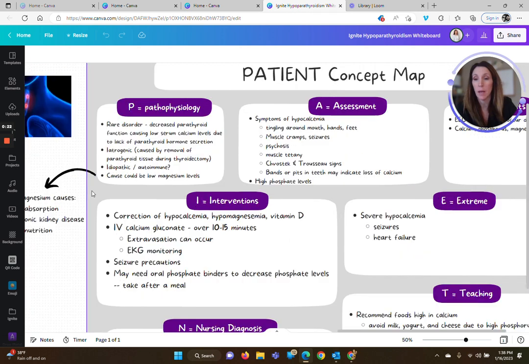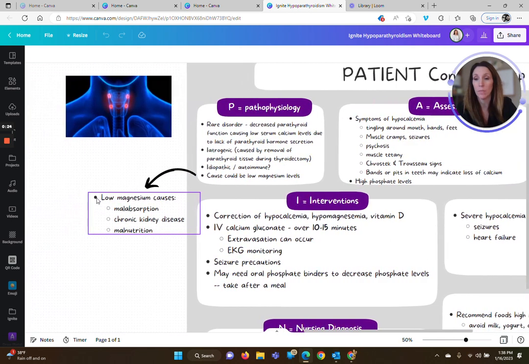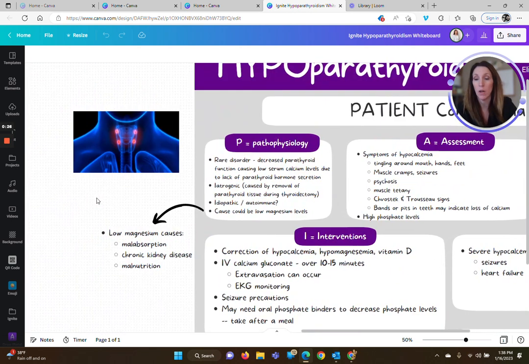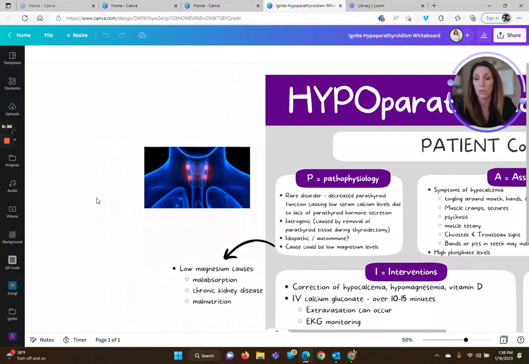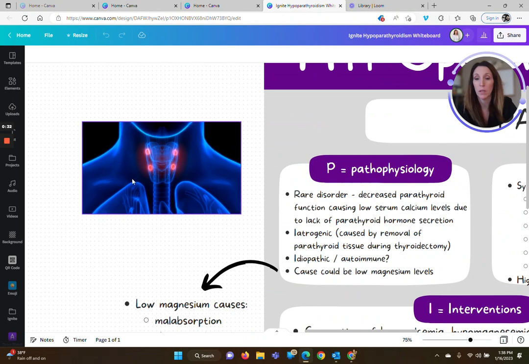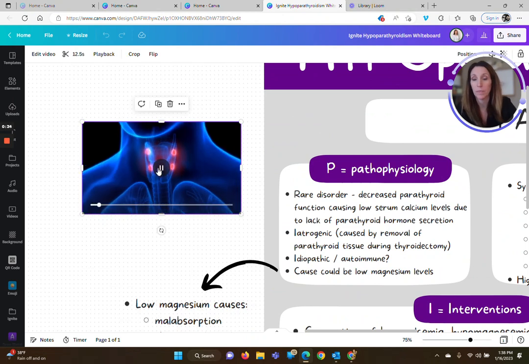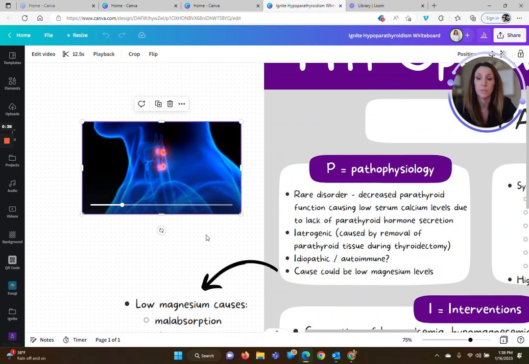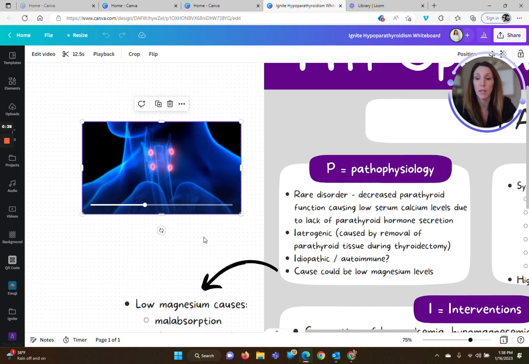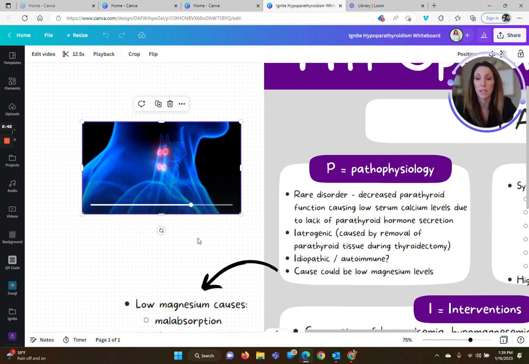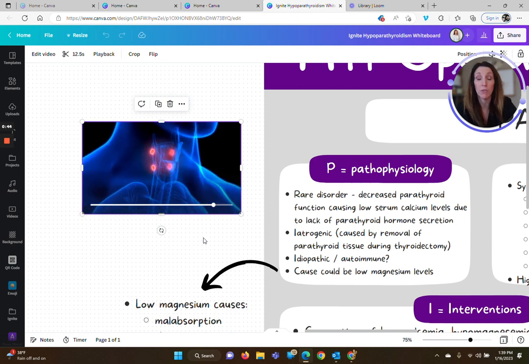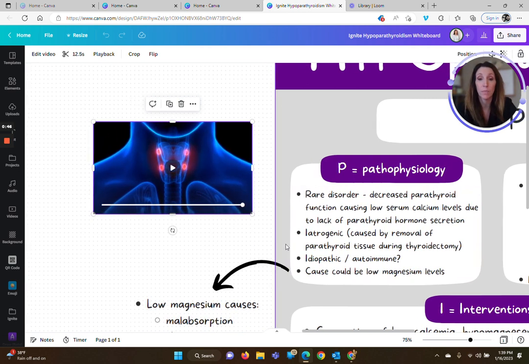And the parathyroid is located on the posterior portion of the thyroid. So there are four really tiny glands, and the purpose of these glands is to regulate calcium levels within the body.